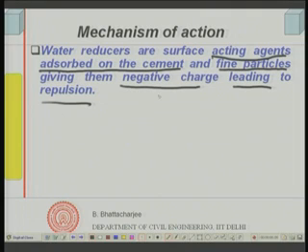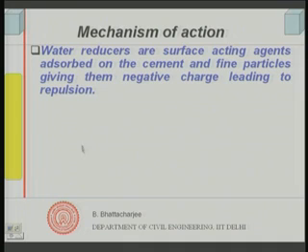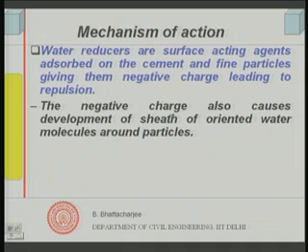Earlier, by addition of water you were causing dispersion of these particles, but now by addition of less water you are able to disperse these particles, because they are negatively charged. A second action is of course that the negative charge also causes development of a sheath of oriented water molecules around the particle. This is because water is a polar liquid, it has a dipole moment.